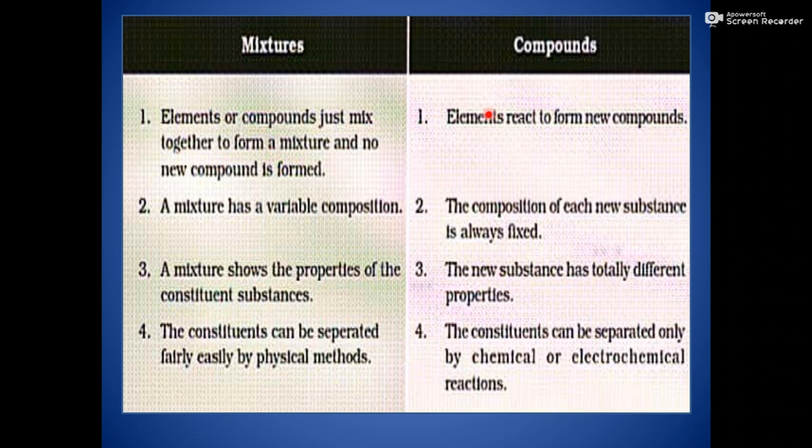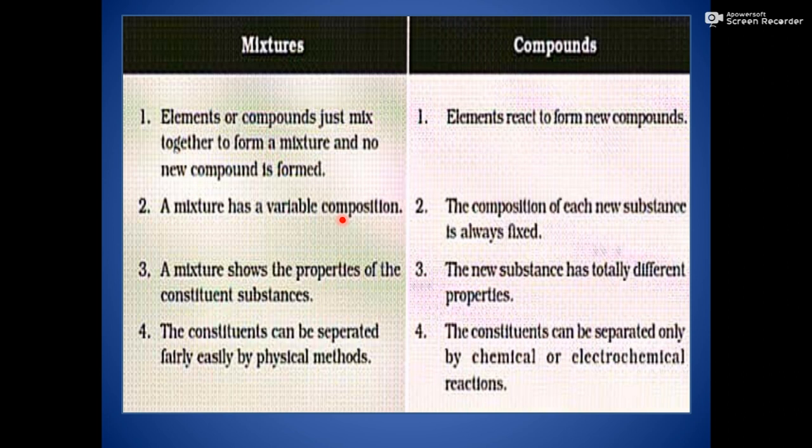And in compounds, elements react to form a new compound. So here you can see that no new compound is formed by mixing the elements or compounds in any ratio. Whereas if you mix together in a definite ratio, then they form a new compound. A mixture has a variable composition, as I told you.